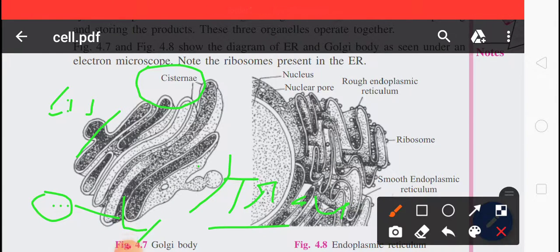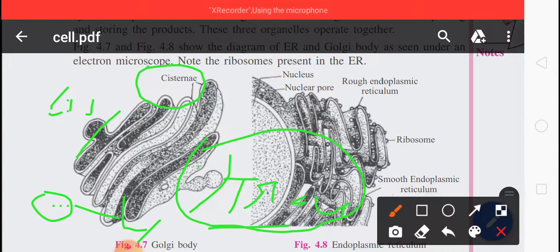It is a maturing phase. So the trans phase is a maturing phase. Here we can say it has two phases. One is the cis phase and another one is the trans phase. Convex cis phase and concave trans phase.